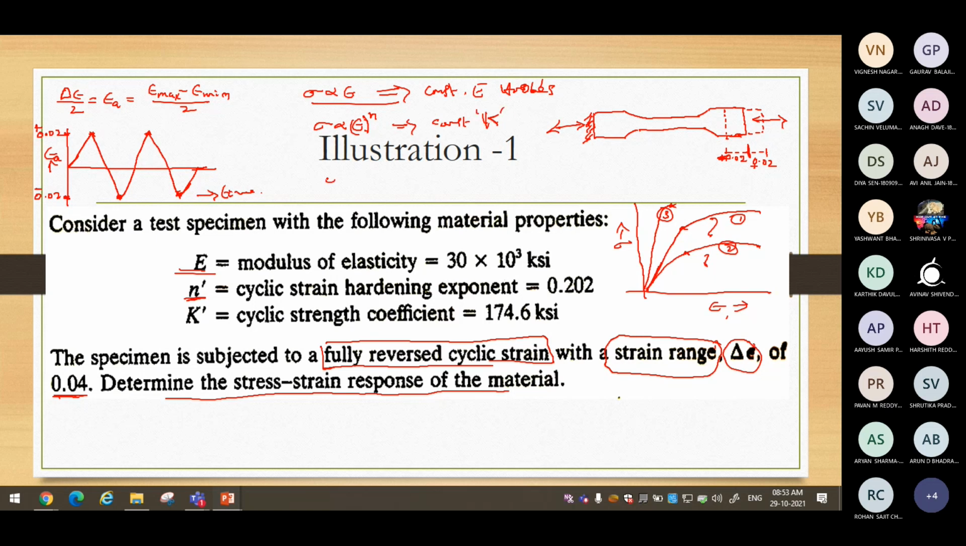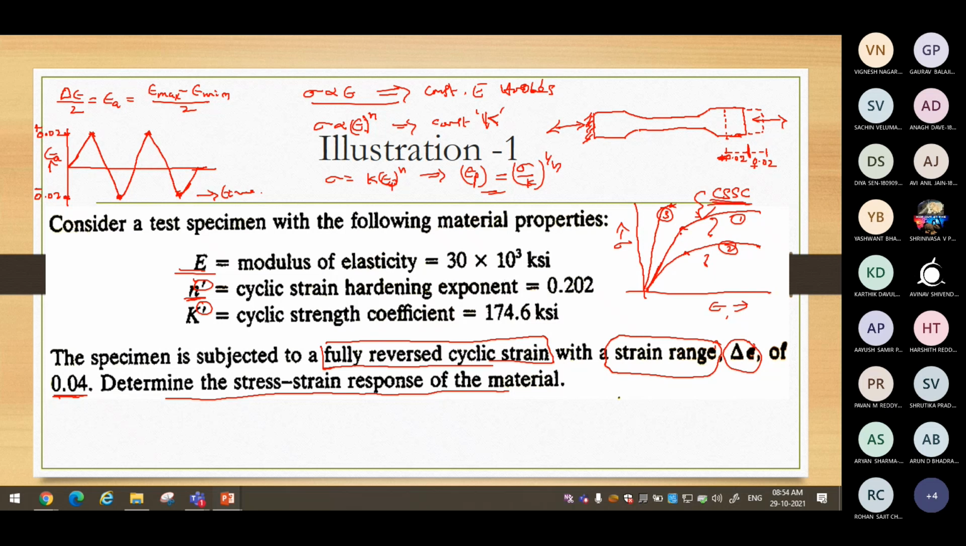So therefore, sigma is K epsilon to the power n, or if you want to write for plastic strain, plastic strain is equal to (sigma by K) to the power 1 by n. This is the relationship. So therefore, to establish that relationship, these values have been given. And here dash is given. That means these properties K dash, n dash are given to us, and are nothing but the properties of this diagram. And we have to assume here it is a CSSC, cyclic stress strain diagram.